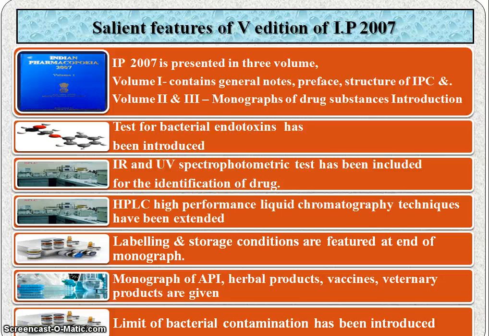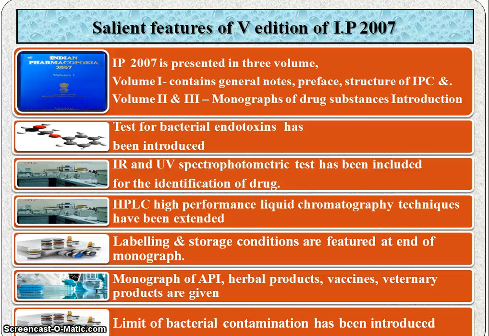Then the second volume includes the general monograph on the drug substances, dosage form and pharmaceutical aid. Then the third volume mainly includes the monograph on drug substances, dosage form, pharmaceutical aid, vaccines and immunosera for human use, herbal products, blood products, biotechnological products and veterinary products.